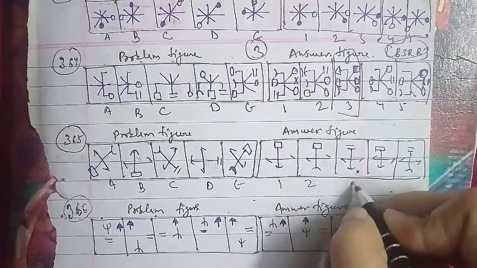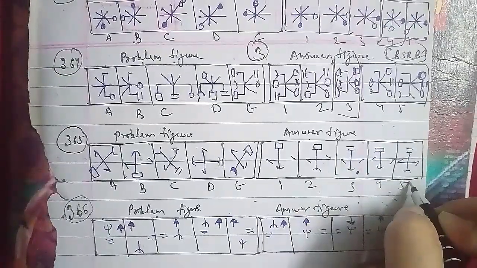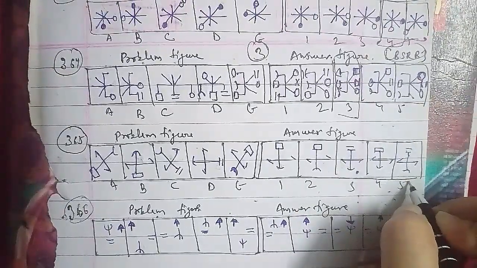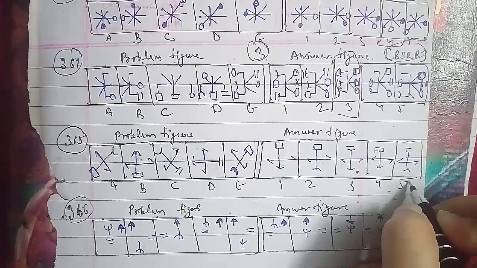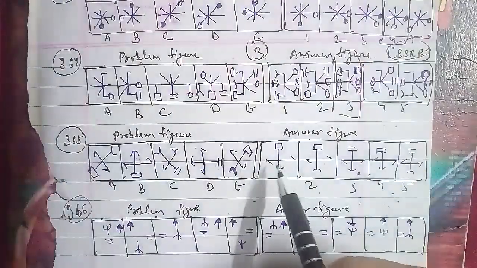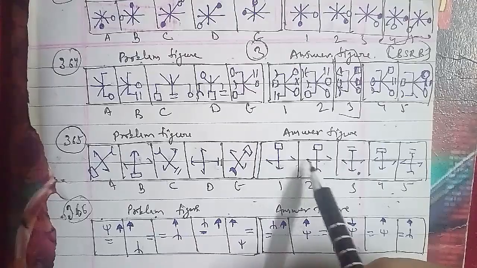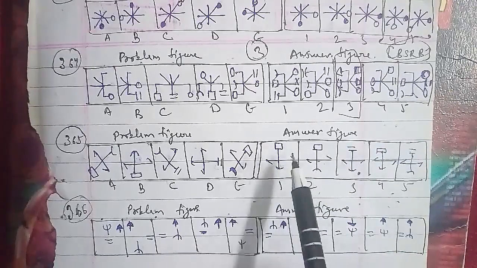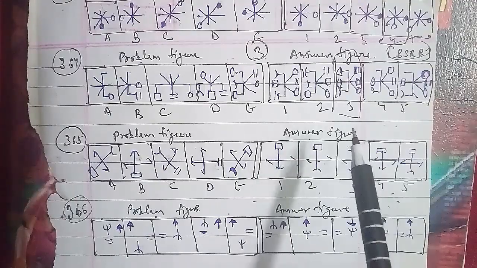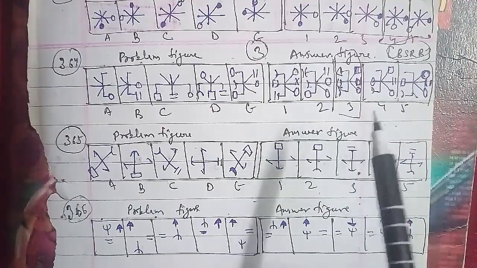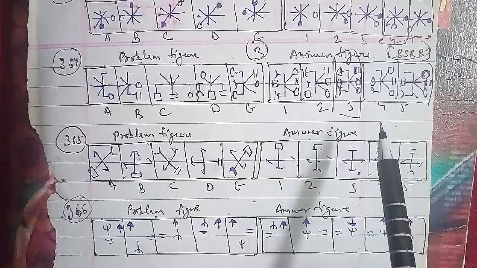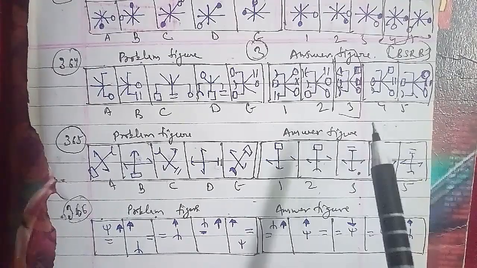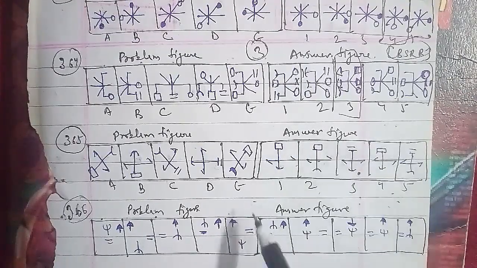In the same case, the figure rotates through 45 degrees in an anti-clockwise direction, and the arc gets reversed in direction in each step, and one of the lines at the center gets reversed in direction in each step, and the rectangle is replaced by the two lines, and vice versa in every second step as well. So after the E figure, we will be having the first figure. That will be the right answer for this question here.